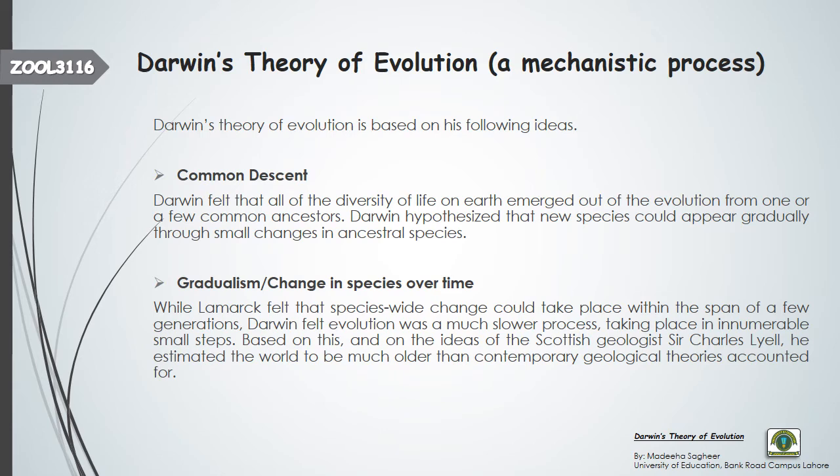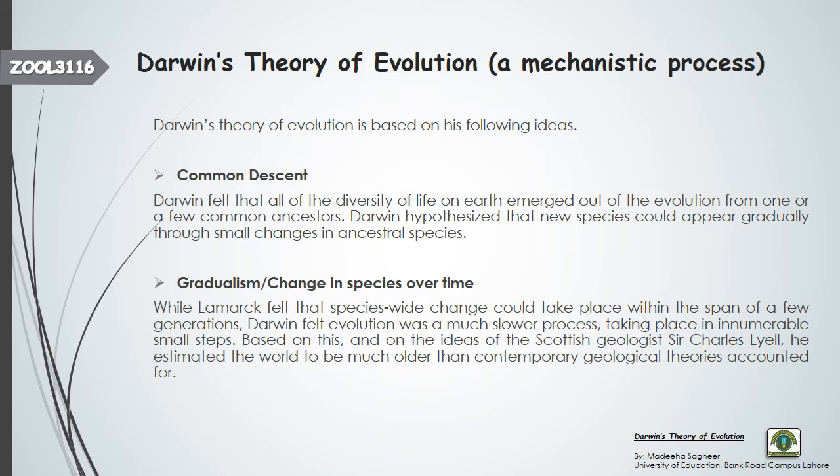So Darwin hypothesized that new species could appear gradually through small changes in the ancestor species, as we discussed in our previous slides about the finches: there was probably one ancestral seed eater finch, and 14 different species of finches descended from that seed eater finch. So according to Darwin, organisms have almost common parents. This is what is called common descent.